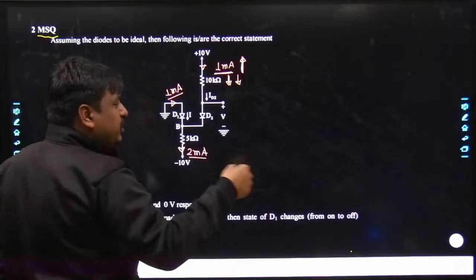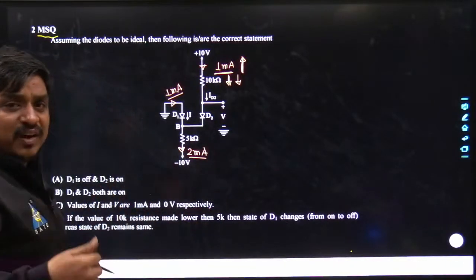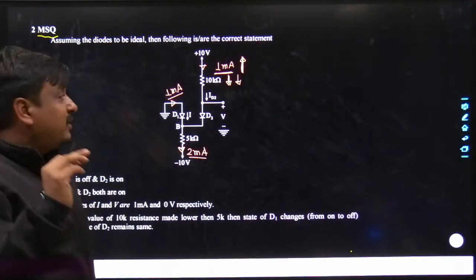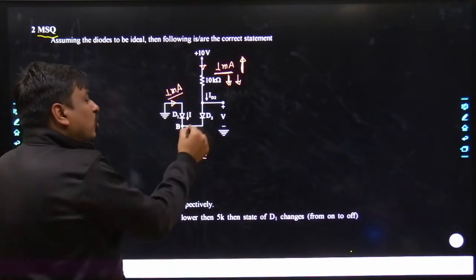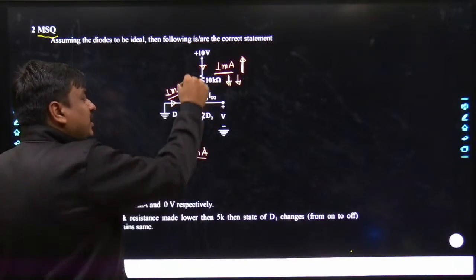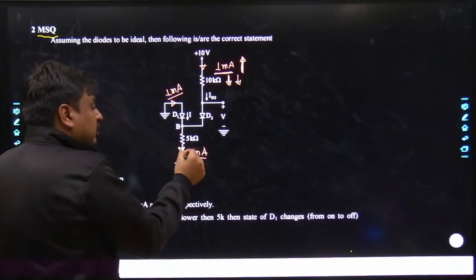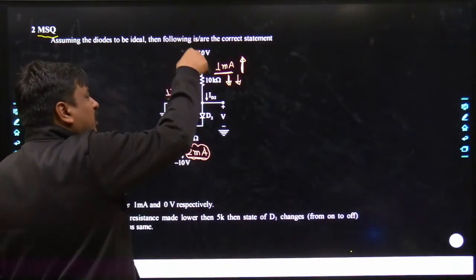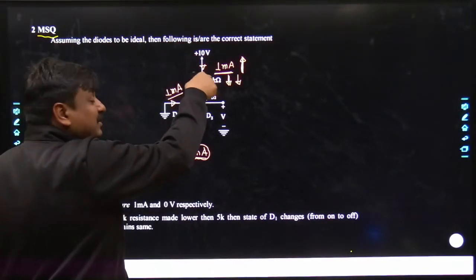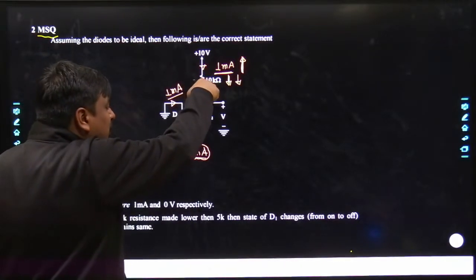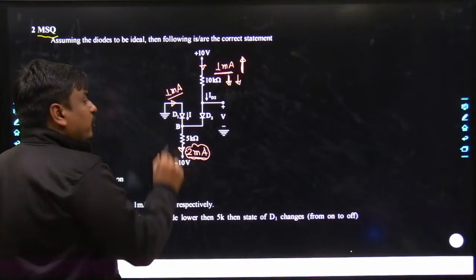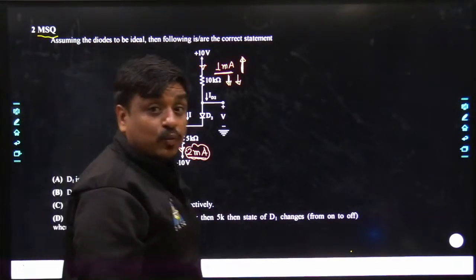It will go to 1.2, 1.3, 1.4, 1.5, 1.6, 1.7, 1.8, 1.9, and as it reaches 2 and goes beyond 2, my dear friends, the current here was fixed to 2 milliampere, and the flow of current forced by the 10 volt is greater than 2 milliampere. So the remaining amount of current would try to pump current in diode 1 from cathode to anode, and the diode would become off.